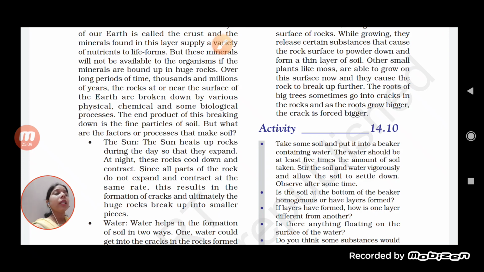So we have seen the sun, water and wind, all three are responsible for the formation of the soil, and since they consist of minerals, that will make the soil more mineral rich. Okay.